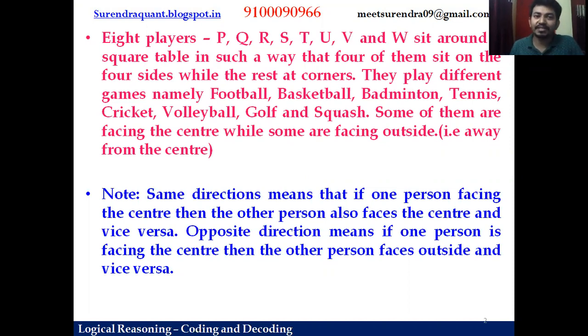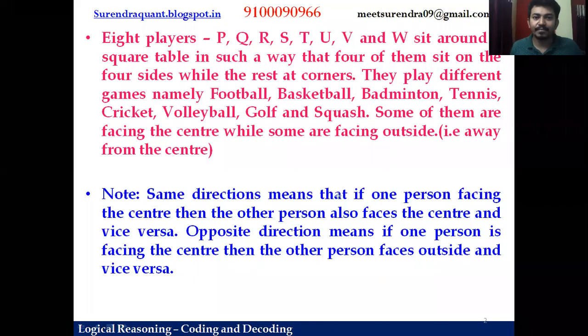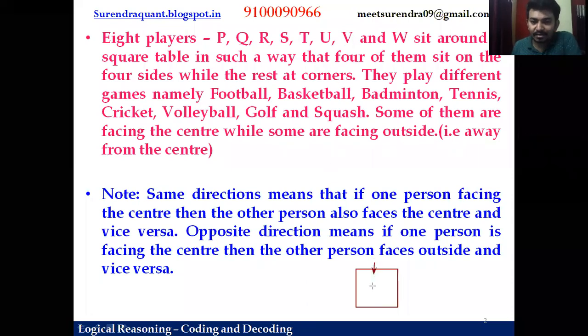So that means if you take a square table, let me explain what is about this condition. If you have a square table, some persons are sitting at the corners and some persons are sitting on the sides. Direction we don't know, because there is one condition here. So let me take a simple case. Some persons are sitting this way. Why am I not taking the directions?